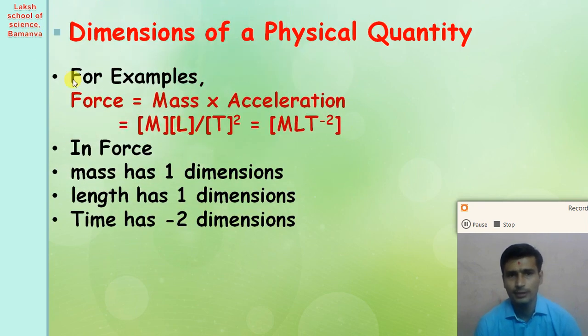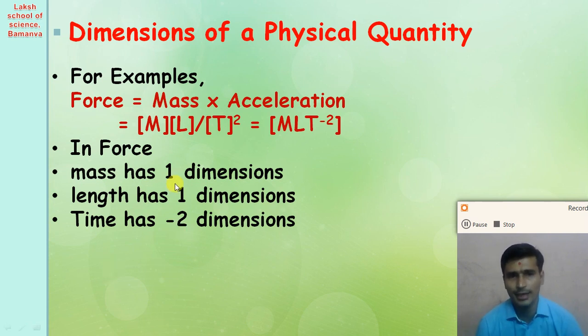Now let us take another example. For example, if we take a force, what do you mean by the force? The formula of the force is mass into acceleration. So how can we derive the dimension of the mass, length, and time in the acceleration?